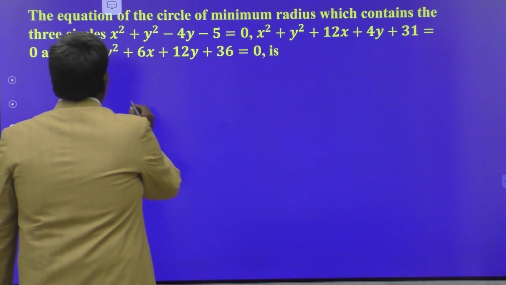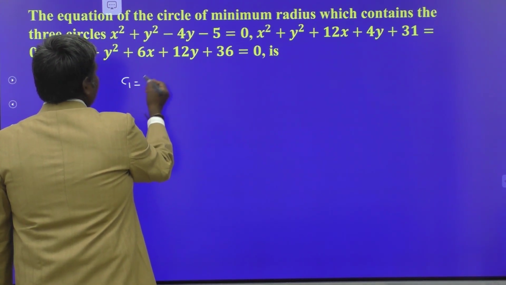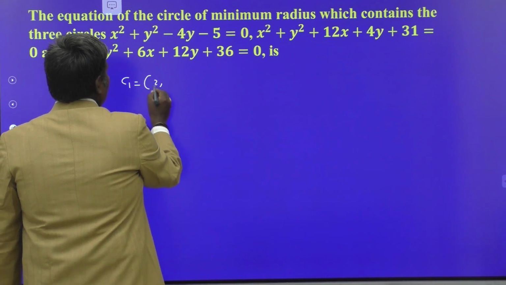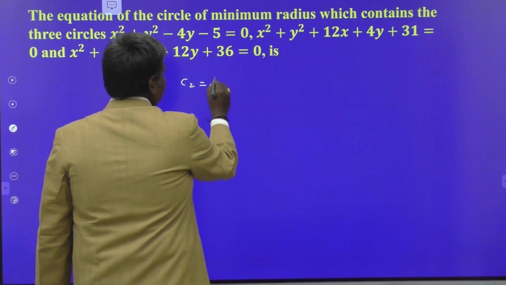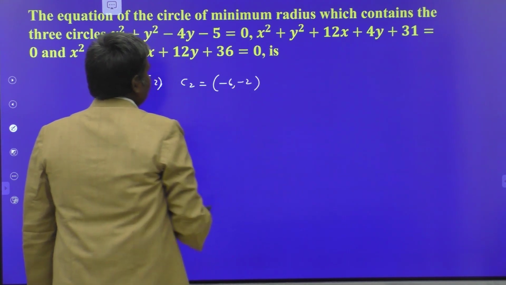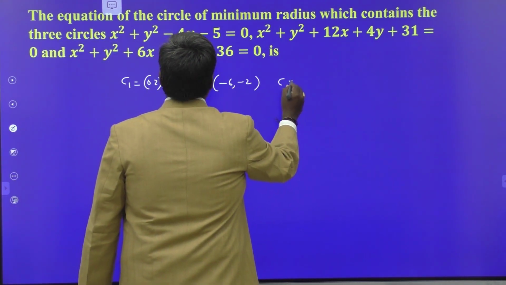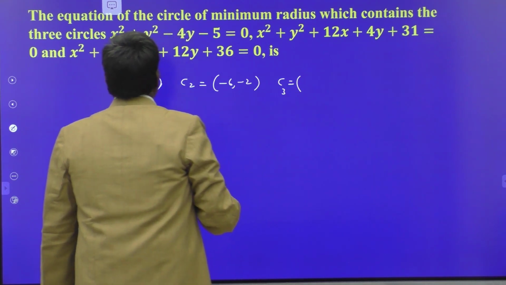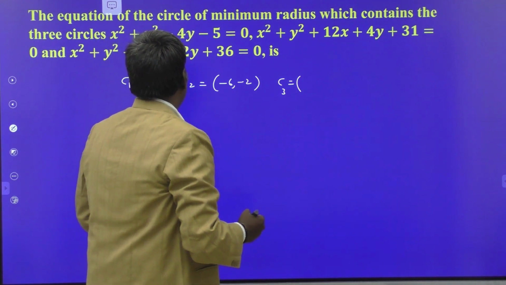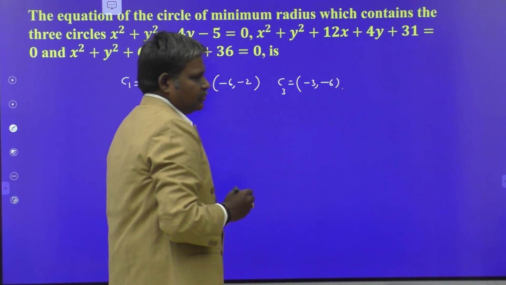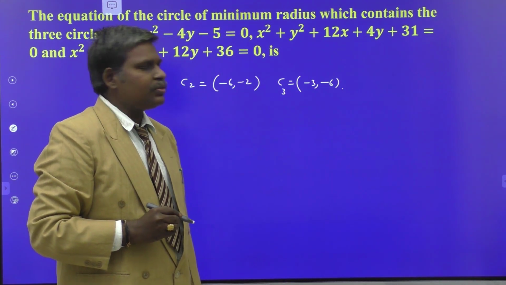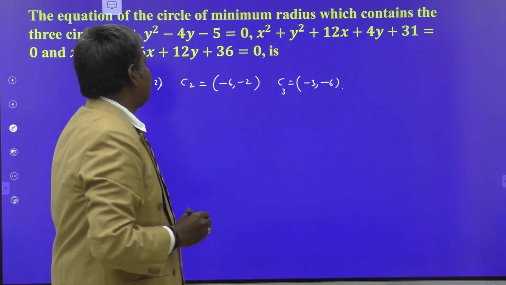So what is the center of the first circle? C1 is equal to (2, 0, 2). What is the center of the second circle? (-6, -2). What is the center of the third circle? C3 is equal to (-3, -6). C1, C2, C3 are the centers of these 3 circles.